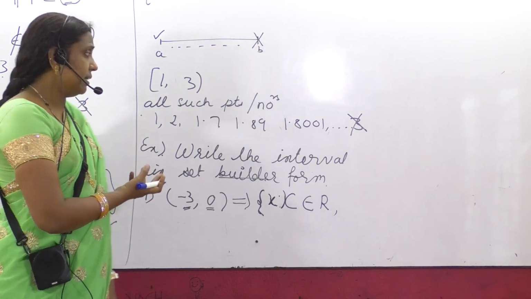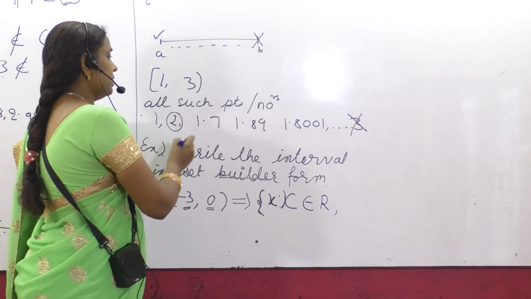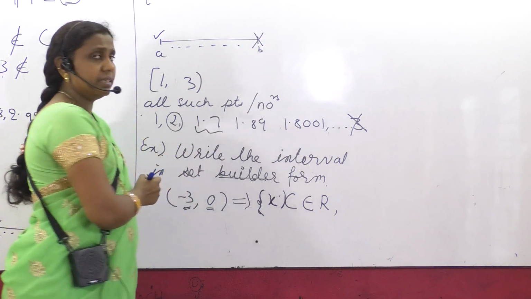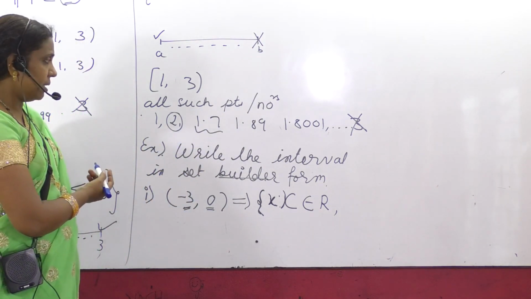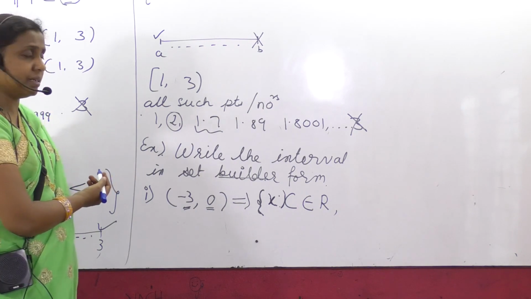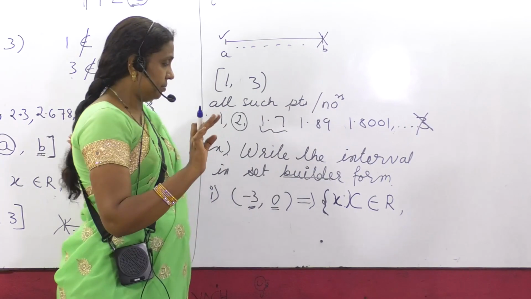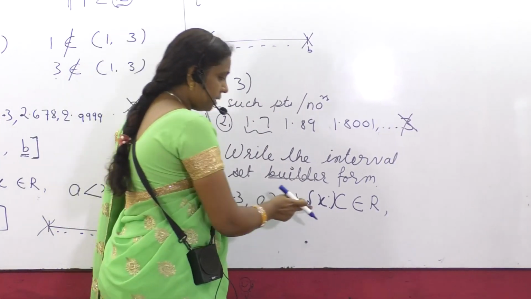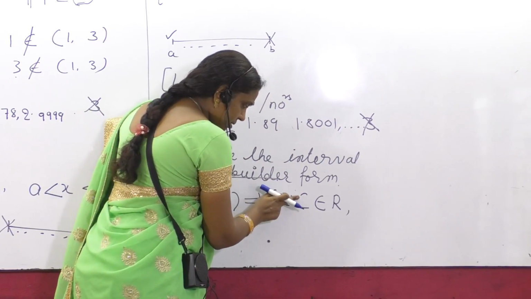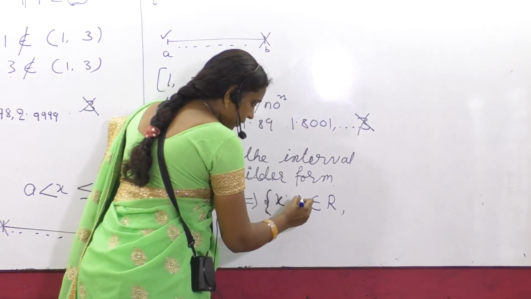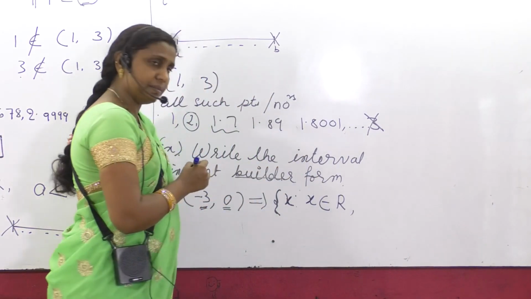It may be an integer, a rational number, a decimal number, or a fractional number. Any number you take will be a real number. So X belongs to R. Is this fine?